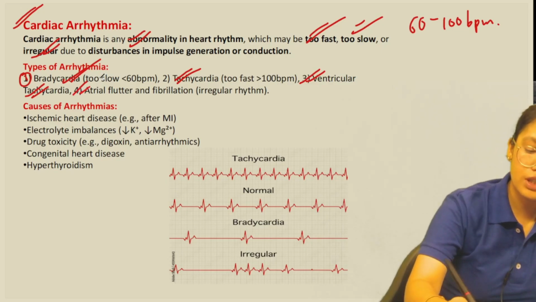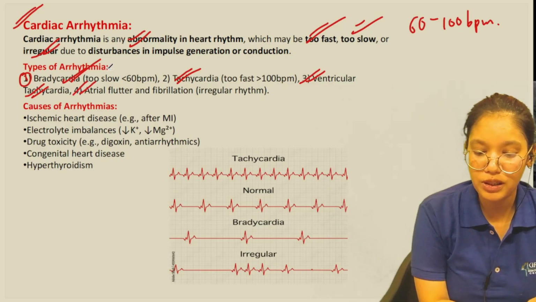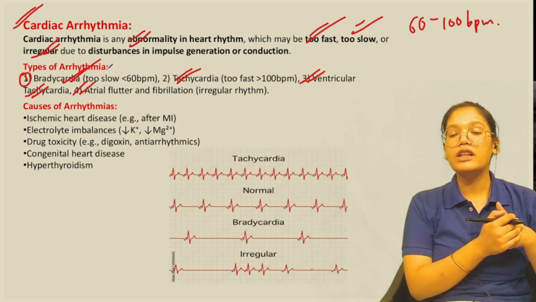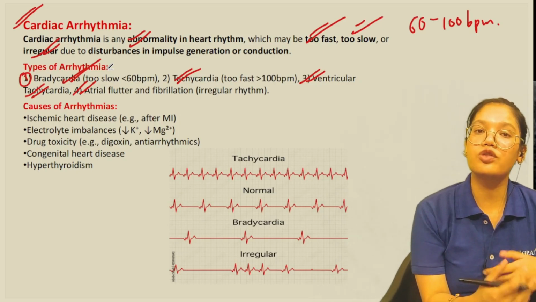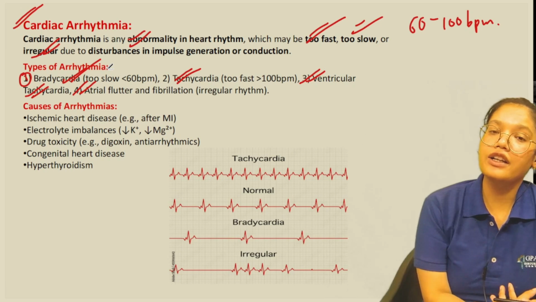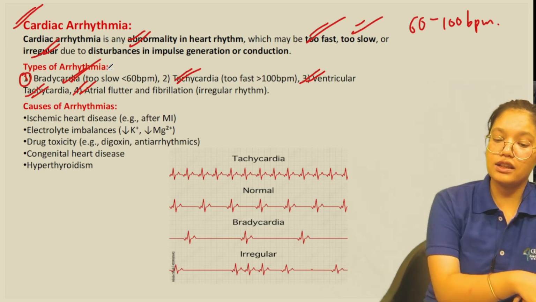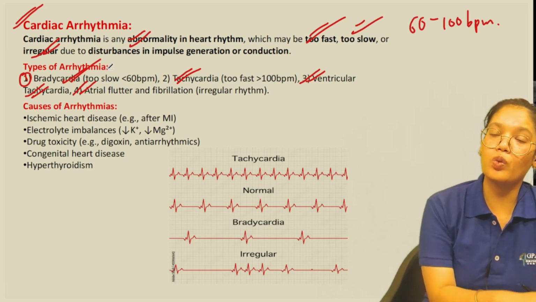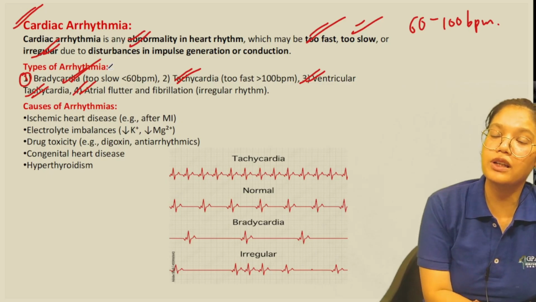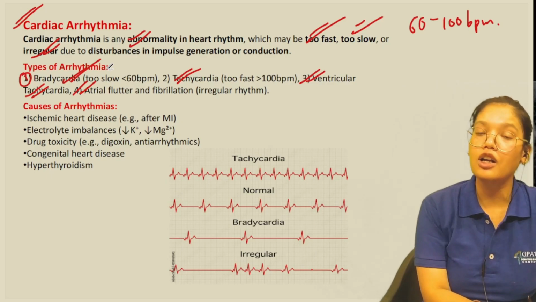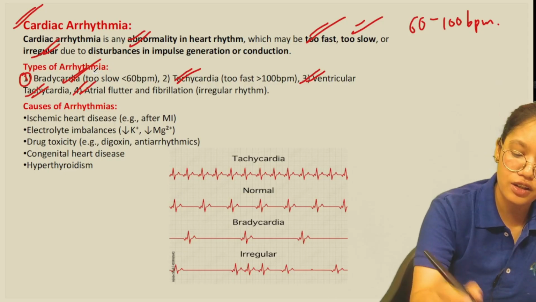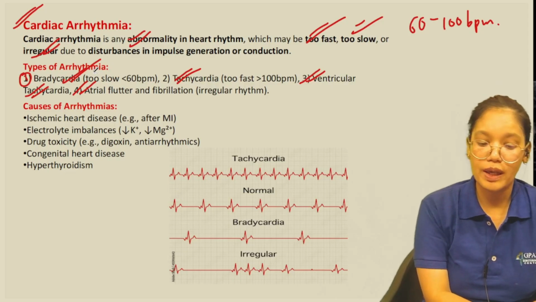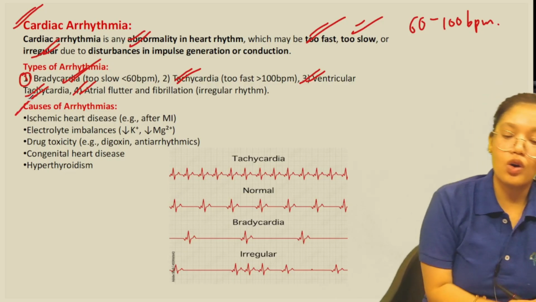Okay, and the fourth is the atrial flutter and fibrillation. Now whenever there is an irregular rhythm or often a too fast heart rate, that condition is called flutter and fibrillation. And when this flutter and fibrillation starts from the atria, or the upper part of the heart, that condition is the atrial flutter and fibrillation. Okay, now the next is the causes of arrhythmia.